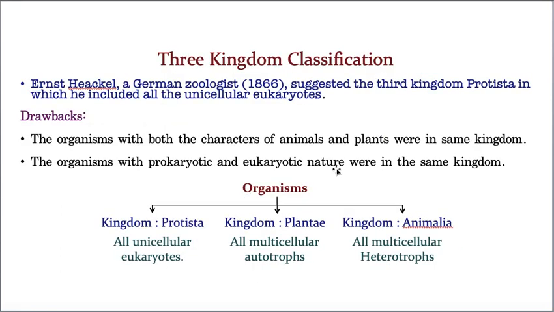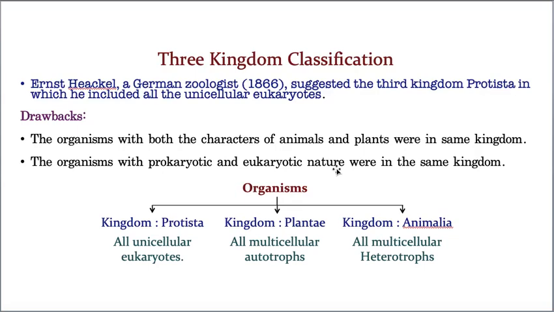Now, three kingdom classification. Students, I already told you about the two kingdom classification. Remember? Who proposed it? Carolus Linnaeus. Now I am explaining another kingdom classification, the three kingdom classification. Some mistakes had happened in the two kingdom classification. To rectify that, there was a scientist named Ernest Haeckel, a German zoologist who gave a three kingdom classification.